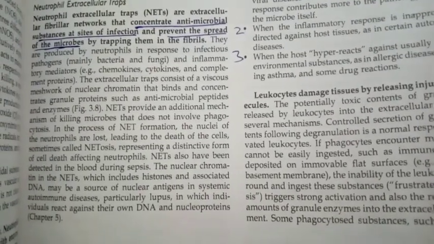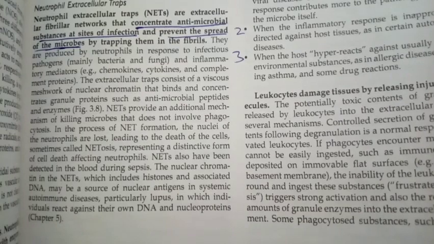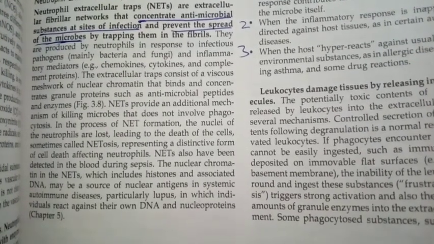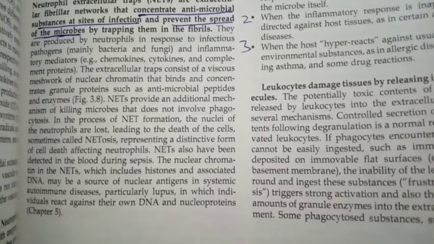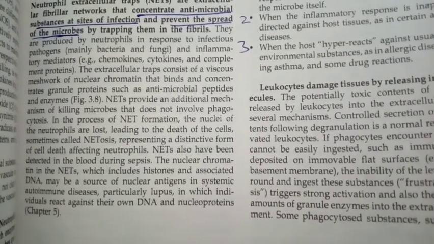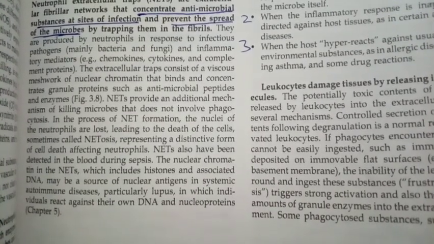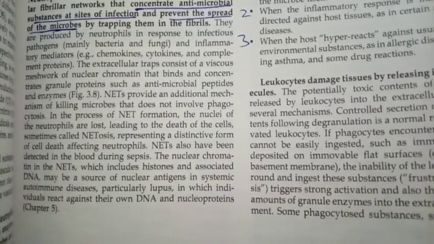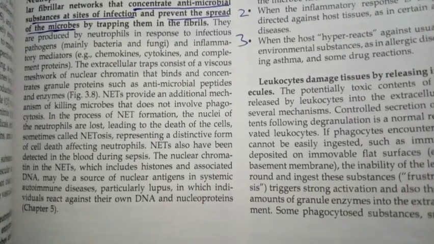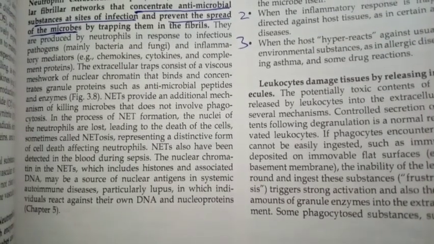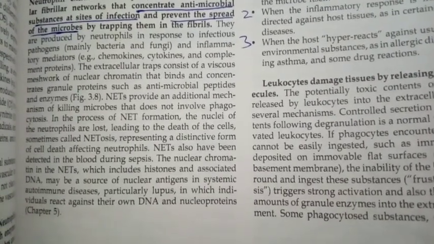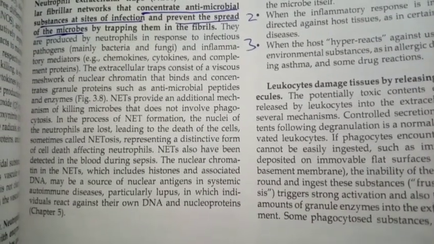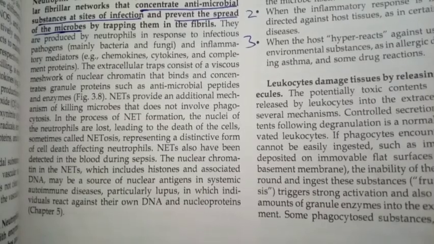The extracellular traps consist of a viscous meshwork of nuclear chromatin that binds and concentrates granule proteins such as antimicrobial peptides and enzymes. NETs provide an additional mechanism of killing microbes that does not involve phagocytosis. In the process of NET formation, the nuclei of the neutrophils are lost, leading to the death of the cells, sometimes called NETosis, representing a distinctive form of cell death affecting the neutrophil.